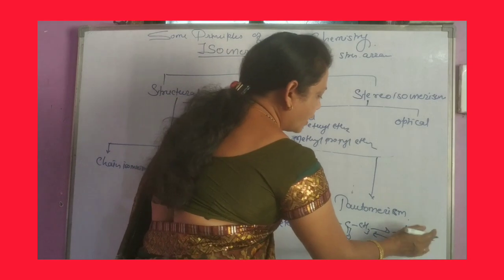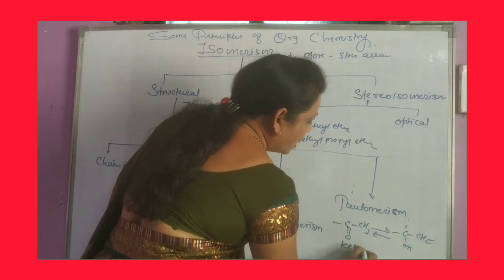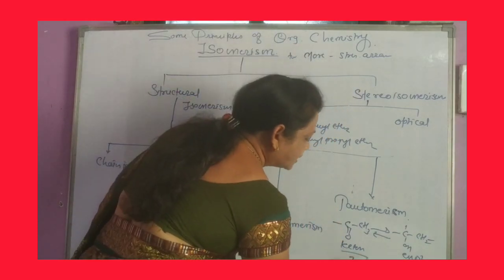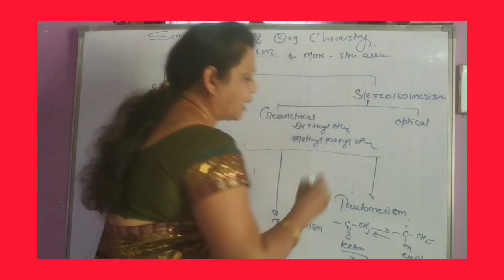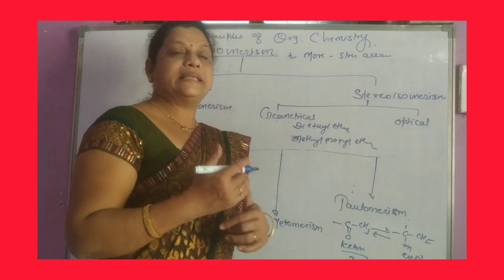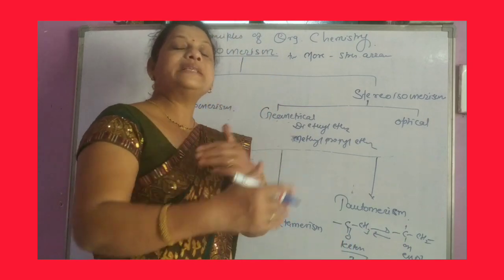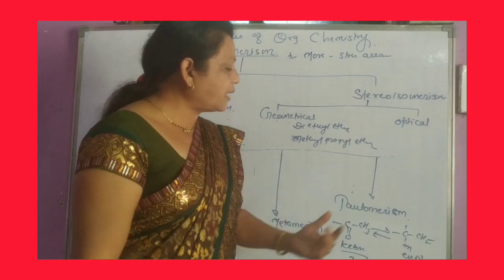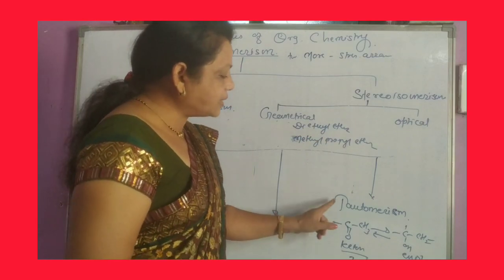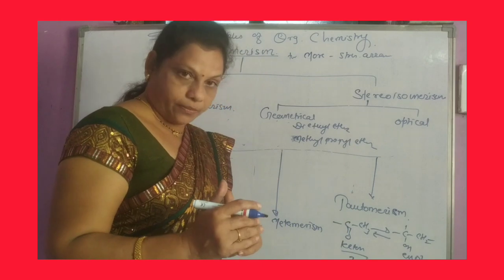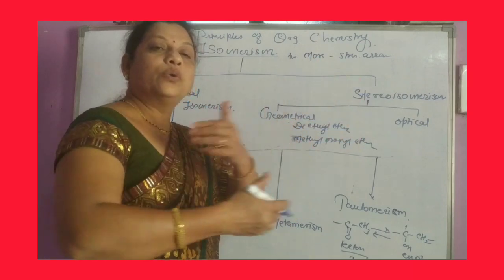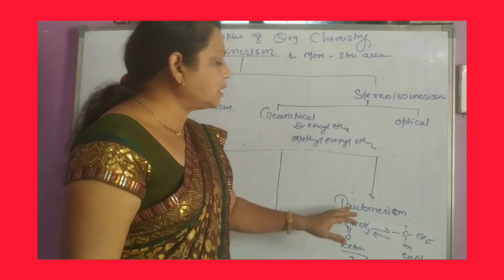So this is a ketone and this is an enol, meaning alcohol. It is called keto-enol tautomerism, meaning two or more structures are in equilibrium and are always interchanging into each other. In tautomerism, if there is a double bond and an alpha hydrogen atom, then there is an interconversion between these two forms, and that forms tautomerism.